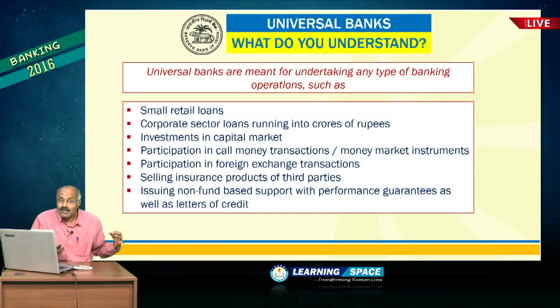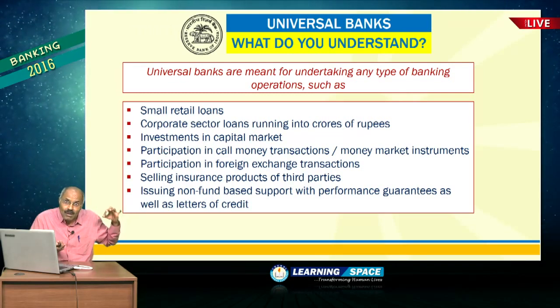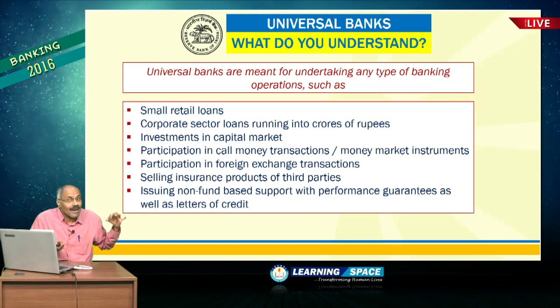And you may ask, what are the activities undertaken by universal banks? Universal banks can do any type of operation, starting from loans ranging from lakhs of rupees to crores of rupees, and I would like to explain what type of activities are undertaken by these universal banks.